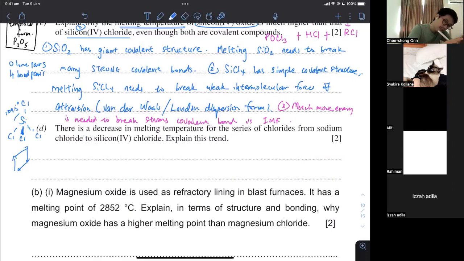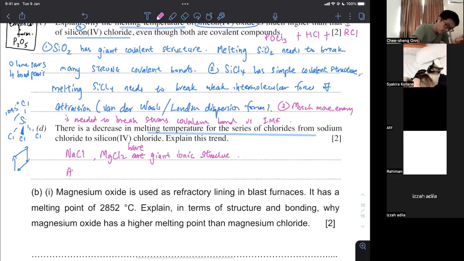The next question, there's a decrease in the melting temperature for the series of chlorides from sodium chloride. So I can say sodium chloride and then MgCl2. They are giant ionic structure, by the way. But then when it goes to AlCl3, it already starts to become simple molecular. AlCl3 and SiCl4 have simple covalent structure. So, why is there a drop in the temperature?